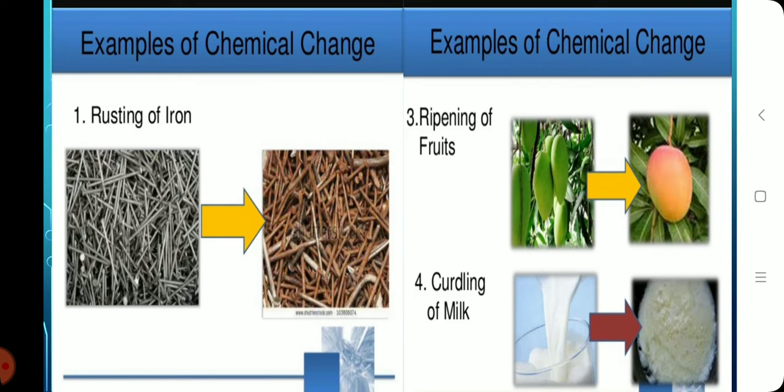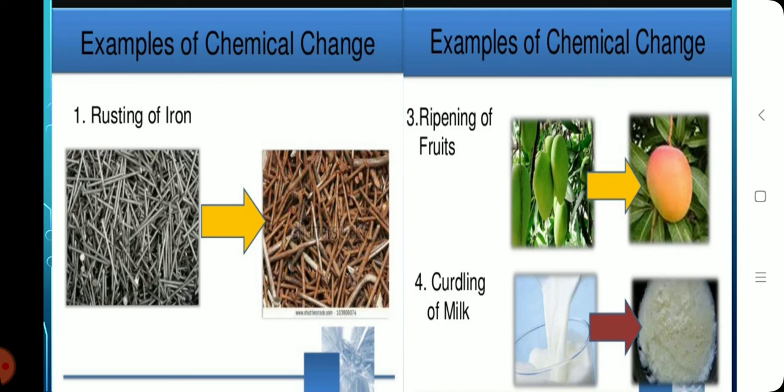Rusting of iron is another example. Iron, when exposed to moisture and air, undergoes chemical change. A brown layer of ferric oxide is formed. So it is a chemical change. Ripening of fruits. The biochemical substances present in the plant ripen the fruits. So this is also a chemical change.